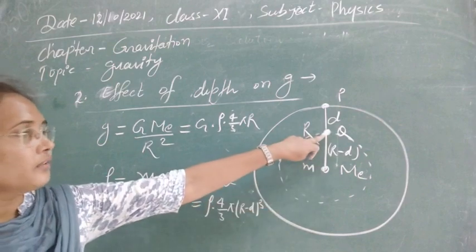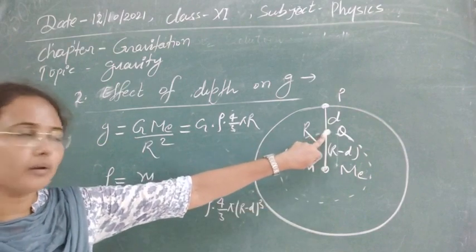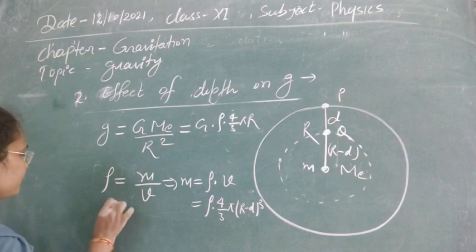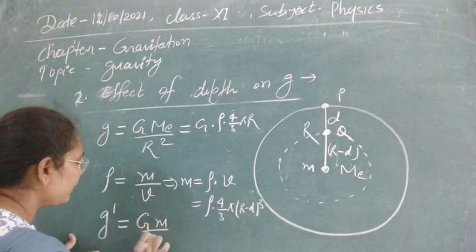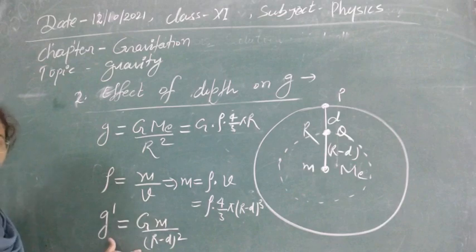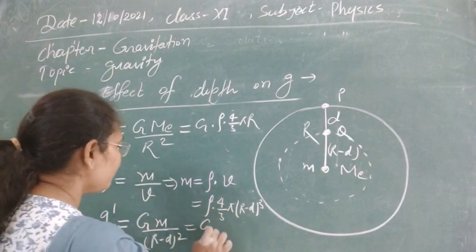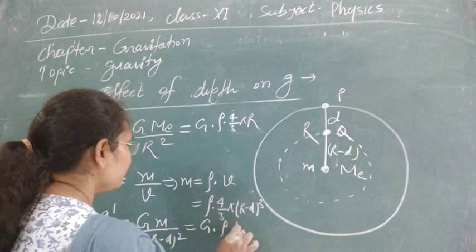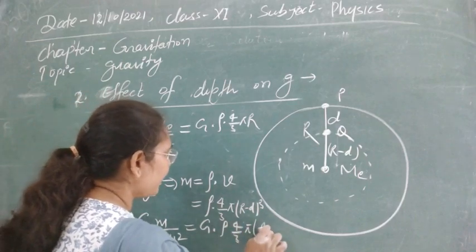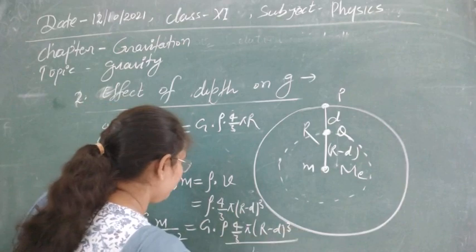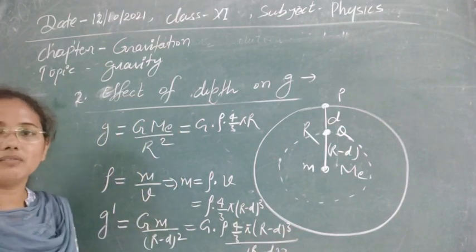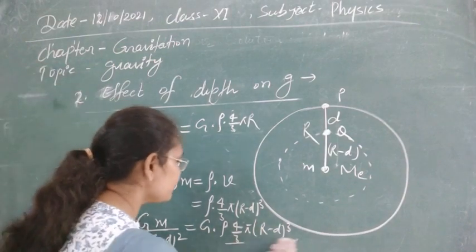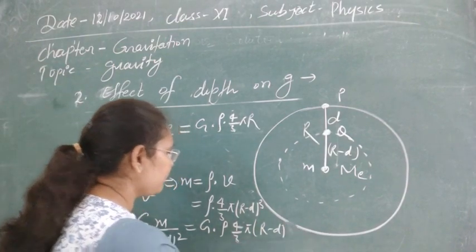Now we can calculate the value of gravity from the formula at this point Q. Suppose g dash is the value of gravity, so g dash will be G small m upon r minus d, as this is the radius, whole square according to the formula. So let's write down the value of m. This is now rho 4 by 3 pi r minus d whole cube upon r minus d whole square. So you can see r minus d whole square will be cancelled out, and this will be now only r minus d.